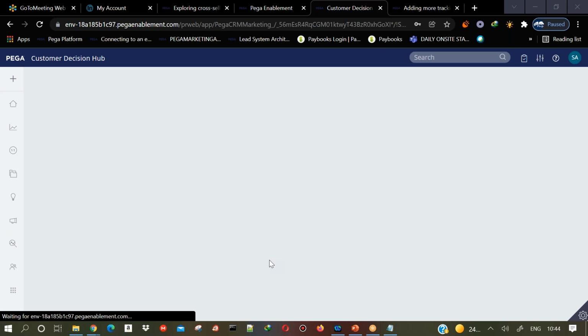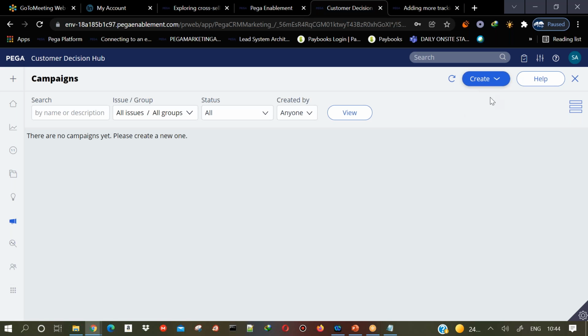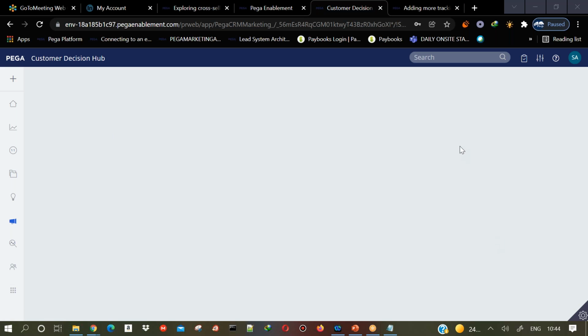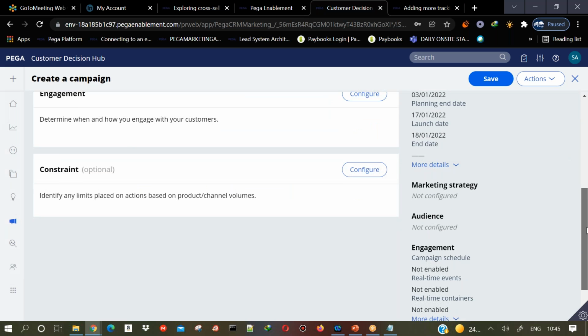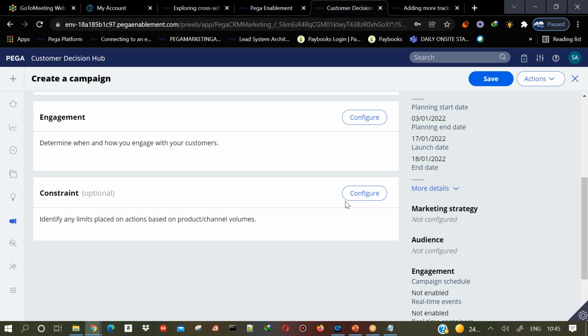So if you go to the campaigns tab and create a multi-channel campaign, and go to the build tab and scroll down, you can see constraints, volume constraints.